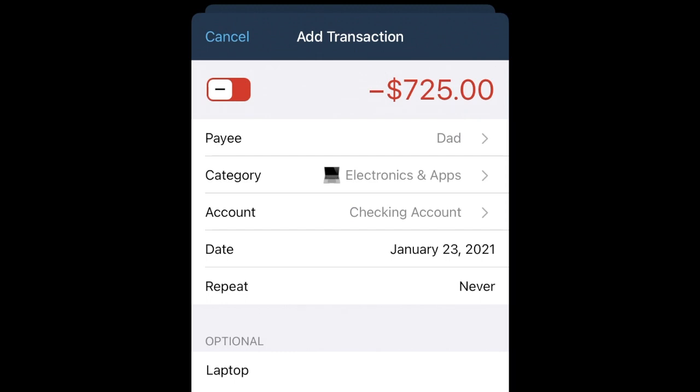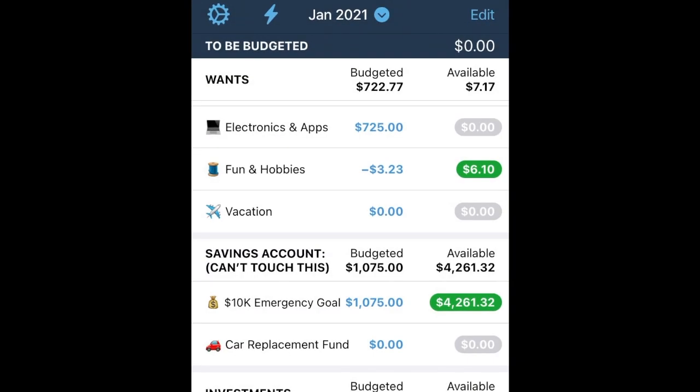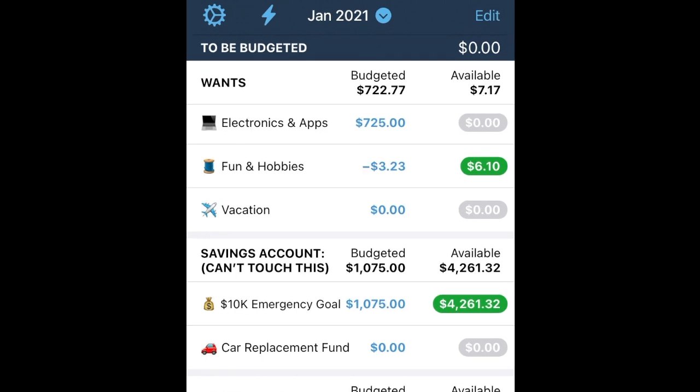We're going to save that transaction. And boom, you can see the money just came out of the electronics app. And so now we have paid him back. One thing I almost forgot. That is, and you need a budget, your actual checking and your savings accounts are not tied to the envelopes directly. So let me explain what's going on here.